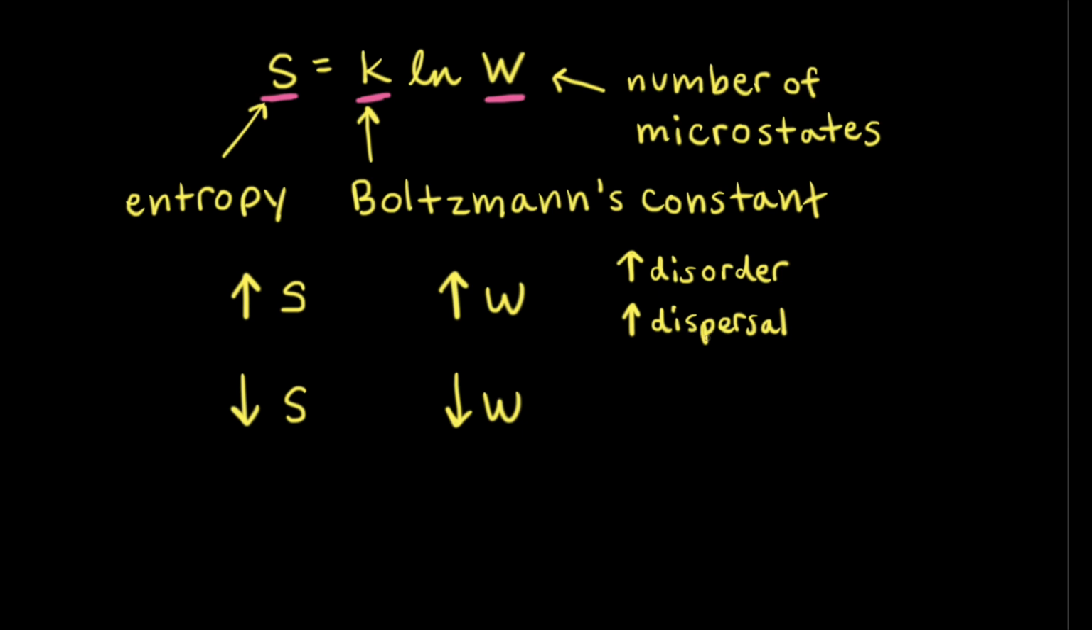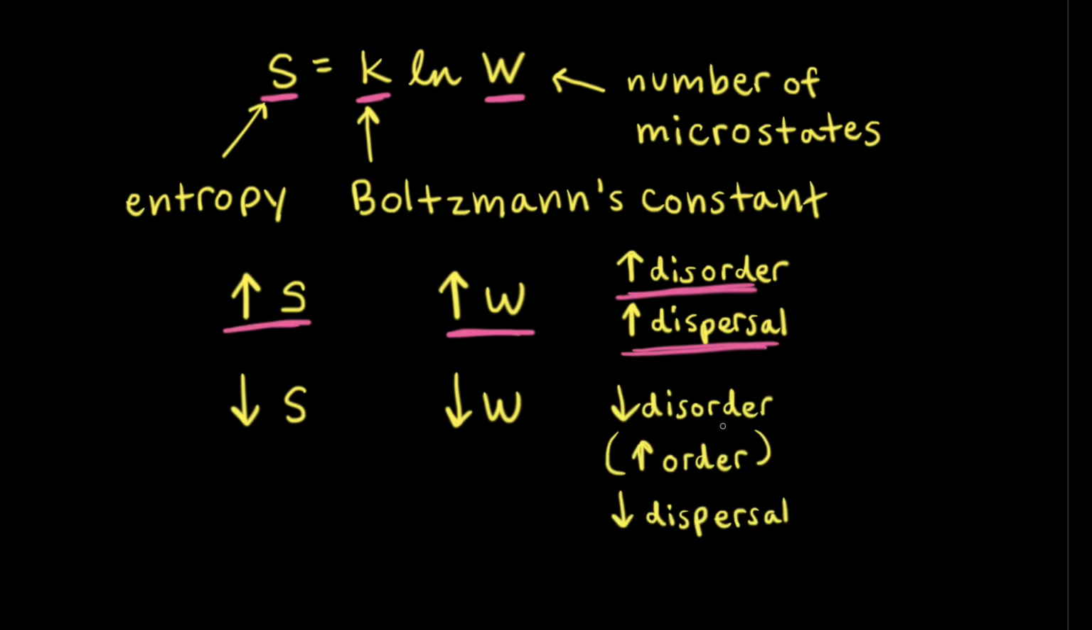Sometimes, instead of using the word microstates, people will describe an increase in entropy as an increase in disorder, or an increase in the dispersal of either matter or energy. Sometimes using these terms helps us think about entropy. However, when we're using the equation developed by Boltzmann, we should think about these terms as meaning an increase in the number of microstates, and therefore an increase in the entropy of the system.